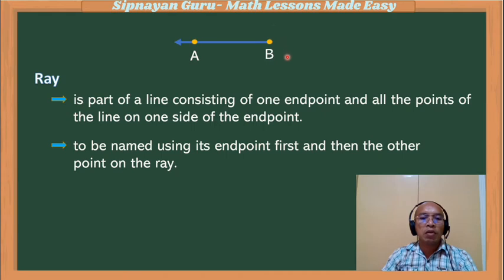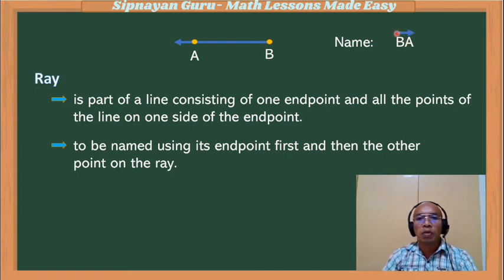Suppose the other side will be removed. So this can be named as ray BA. Why do we have to rearrange? Because in naming a ray, we always start with the endpoint. So in this case, the endpoint is here. So this is ray BA.